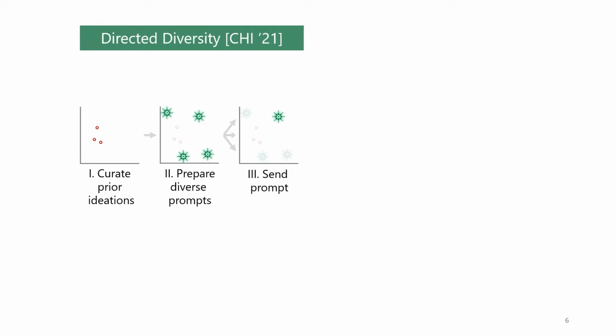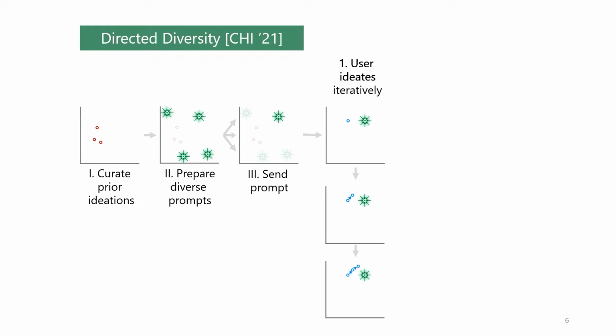However, in directed diversity, there is no support for ideators to iteratively revise their ideations. We believe that ideators could improve their ideations iteratively, but without proper feedback, the iteration might be inefficient. Therefore, we focus on feedback for iterative ideation in this work.